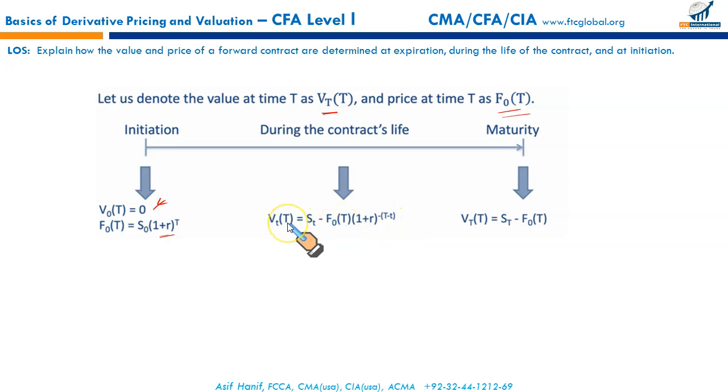So the value equals the spot price at that time less the present value of the forward price. And then finally at maturity, the value equals the spot price of the underlying asset minus the forward price. Okay, so let us draw more sense out of it by doing an example.